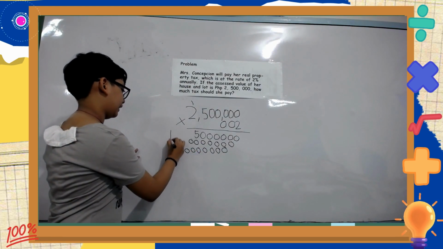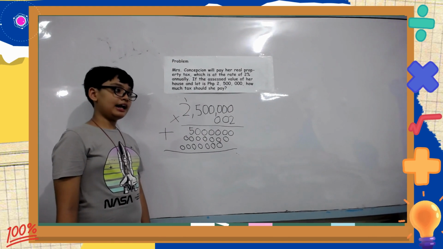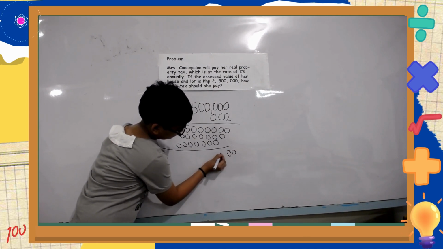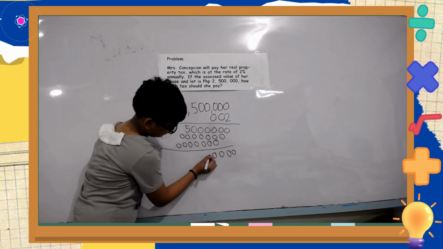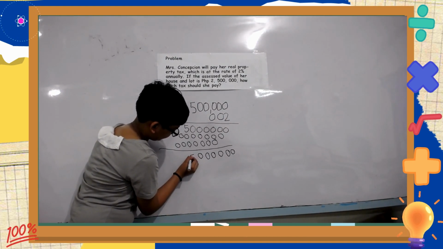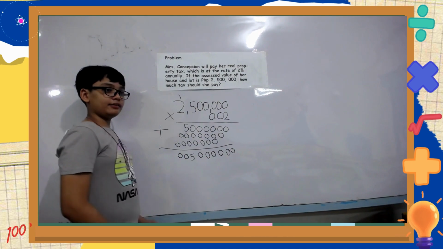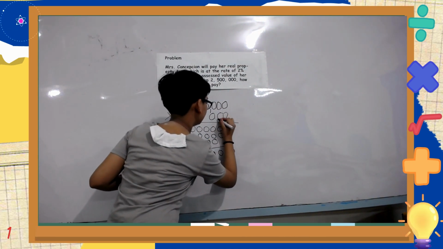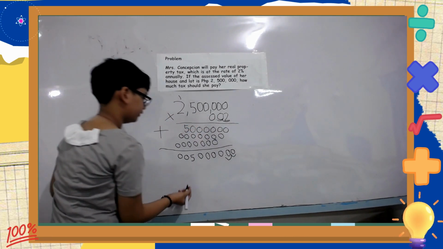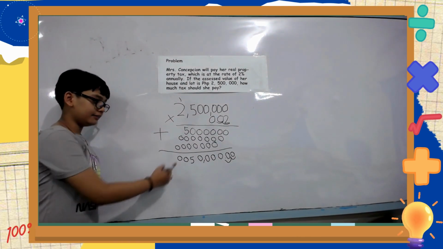Now, we have to add the plus sign. Then sum it all up, we have to add the zeros and the number. Then after that, put the number 5, 0, and 0. Next, we have to count the decimal places into the right. So 1, 2. Then put 1, 2. Then, always don't forget to put the comma here. And we have to remove these two zeros.